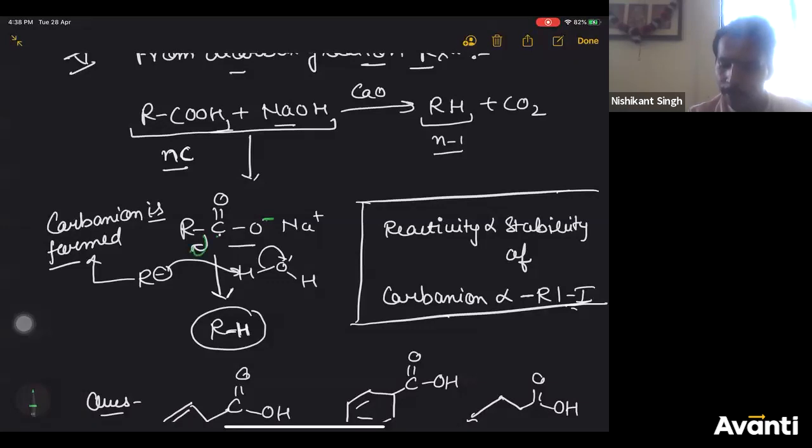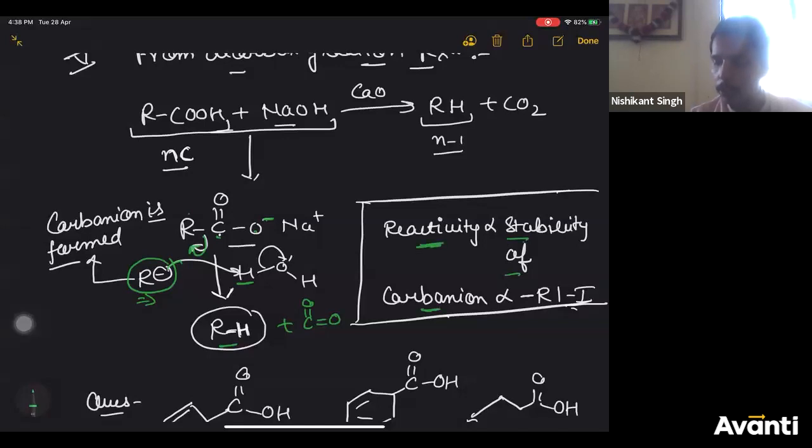Therefore, this bond breaks like this, and R minus is formed. Carbon gets positive charge, positive negative double bond. So CO2 is eliminated. Now this R minus will take H plus from water to give you RH. This is the mechanism.